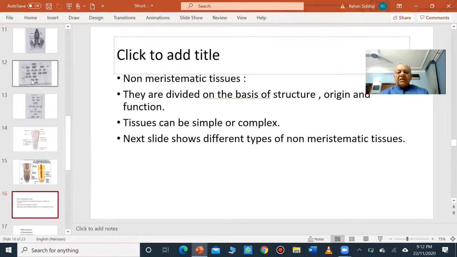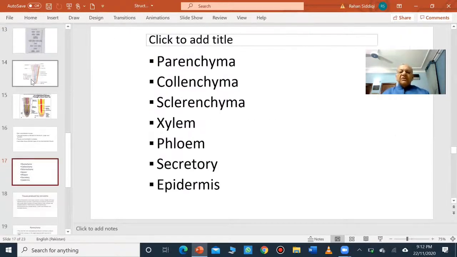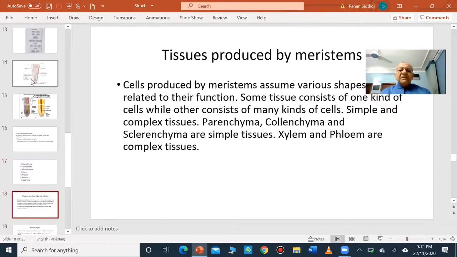If they have only one kind of cell, they are called simple tissues. If they have more than one type of cell, they are called complex tissues. The next slide shows the different types of non-meristematic tissues: parenchyma, collenchyma, sclerenchyma, xylem, phloem, secretory tissue, and epidermis. These are the various types of non-meristematic cells.